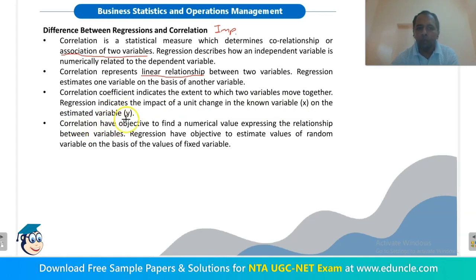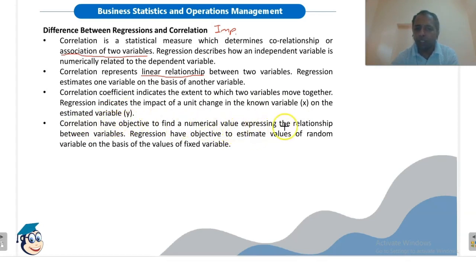Correlation has the objective to find a numerical value expressing the relationship between variables. In correlation, what are we doing? We are calculating a numerical value in terms of the coefficient of correlation, which expresses the relationship between the two variables. If this value is more, then the correlation is more. If this value is low, correlation is less. Regression has the objective to estimate the value of a random variable on the basis of values of a fixed variable. Which variable is the fixed variable? The independent variable. And which variable is the random variable? The dependent variable. So remember this point also.